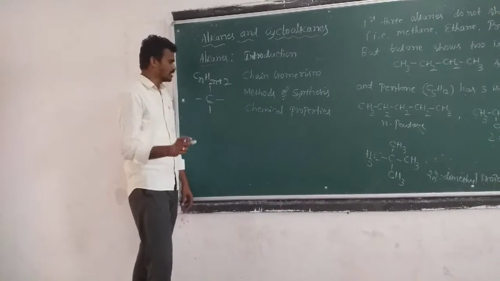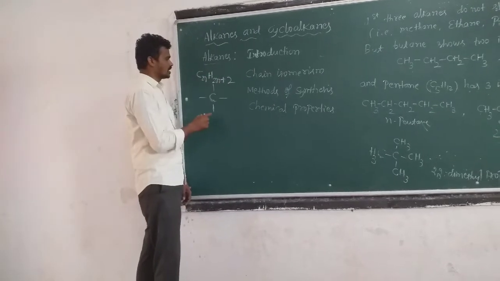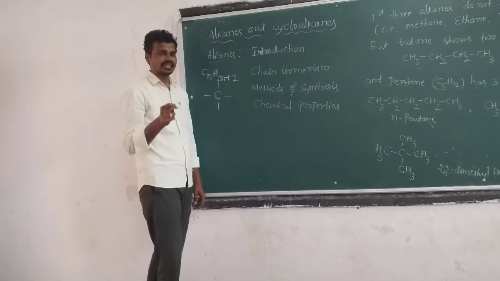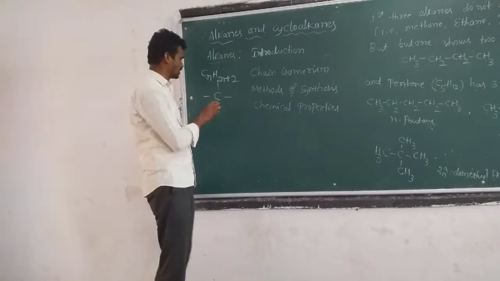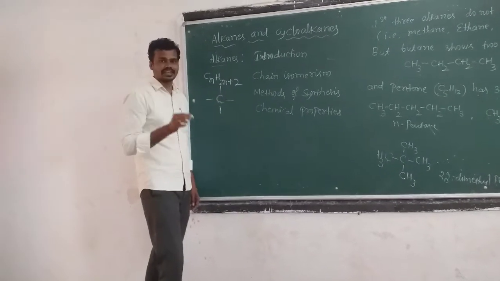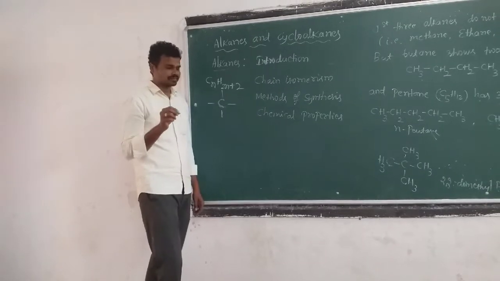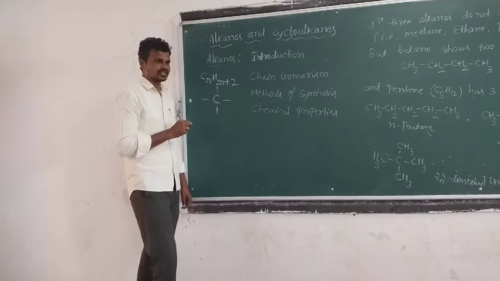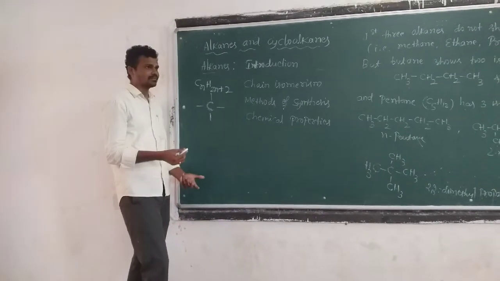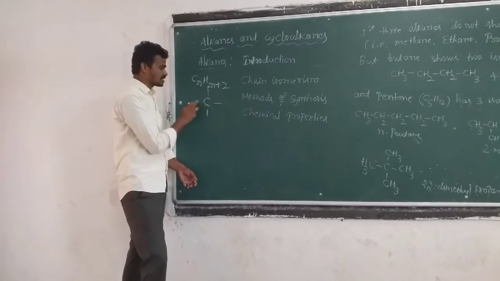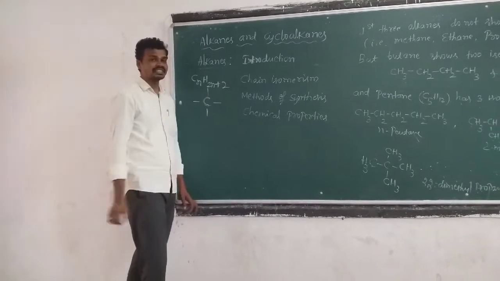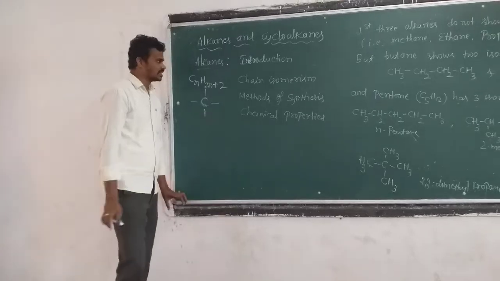Examples are methane, ethane, propane, butane, and so on. In alkanes the carbon atom is single bonded and bonded to four atoms, either hydrogens or other atoms, but only single bonds are present. These single bonds ensure that the carbon is sp3 hybridized.